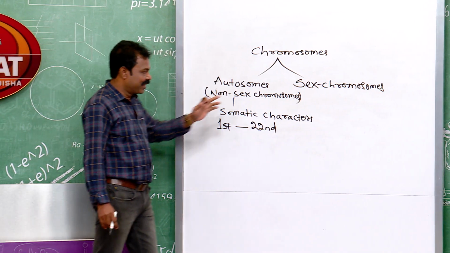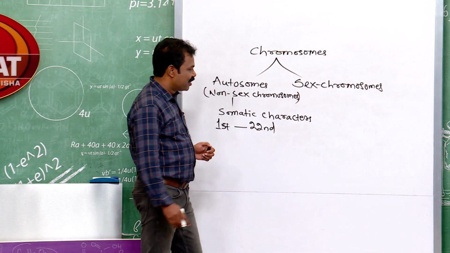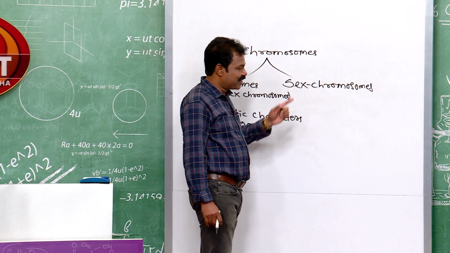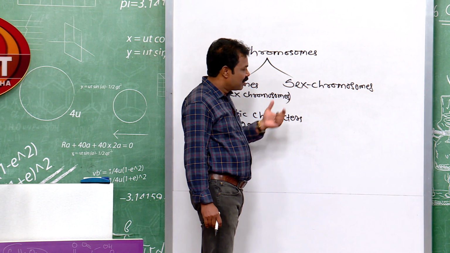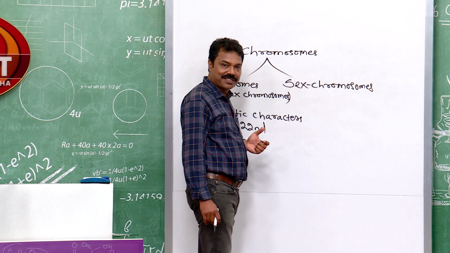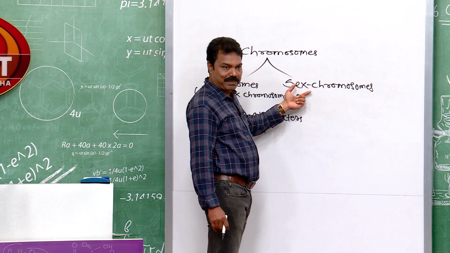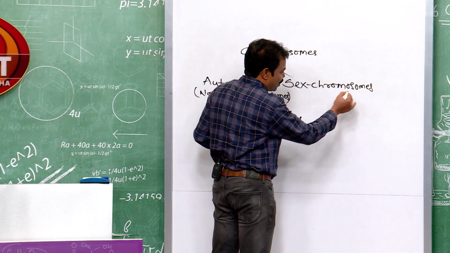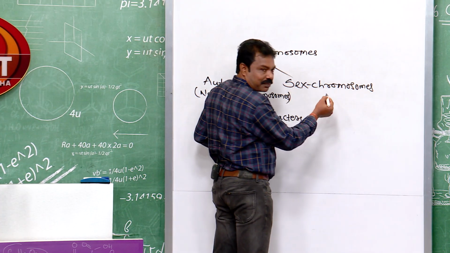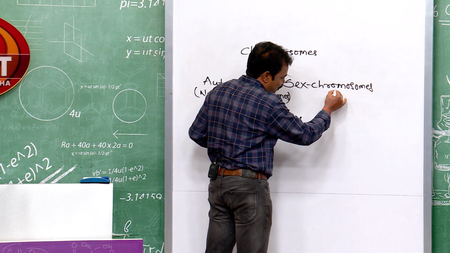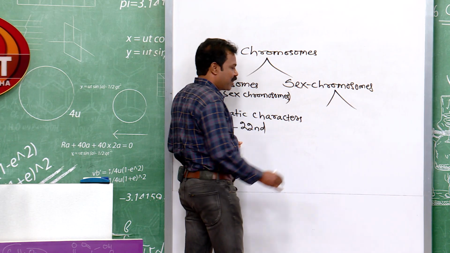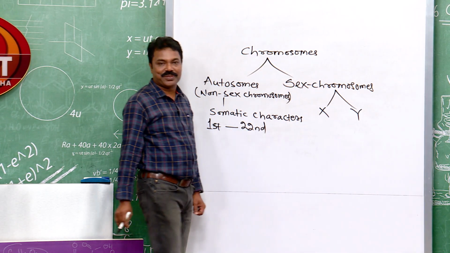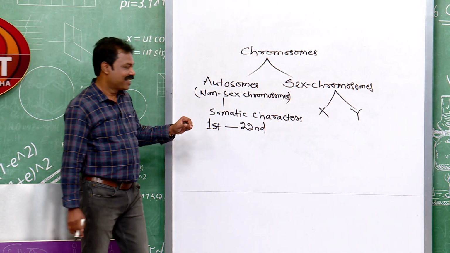Okay. Then what about the sex chromosomes? The sex chromosomes are responsible for determination of sex, sexual characteristics and sex linked traits. These sex chromosomes are also called allosomes or idiosomes or heterosomes. These are of two types, one is the X chromosome, another is the Y chromosome. Okay, are you getting it?